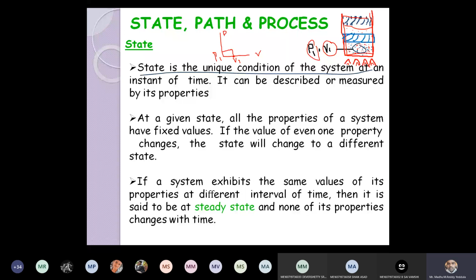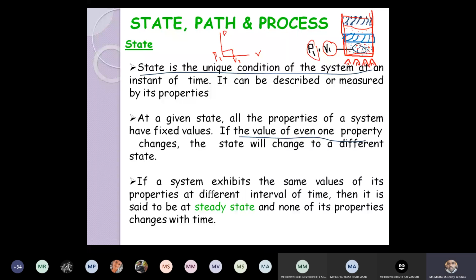Yes or no, right? So if the value of one property changes, if I increase the temperature, the piston moves in the upward direction, thereby its pressure and volume are also going to change. If the value of one property changes, the state will change to a different state, as I just discussed. So due to the addition of heat, the piston is occupying a new position. At that state, the pressure is decreased and volume is increased.